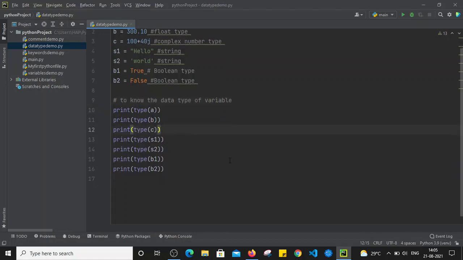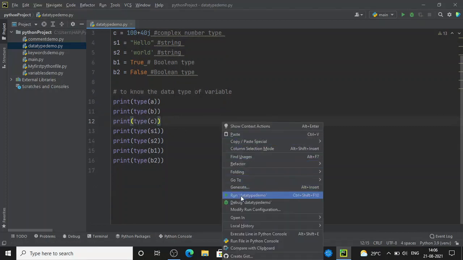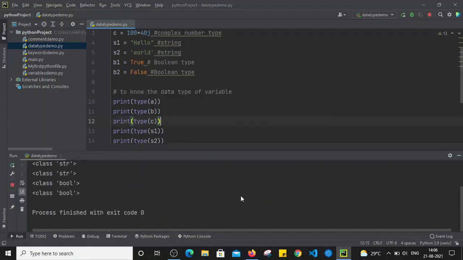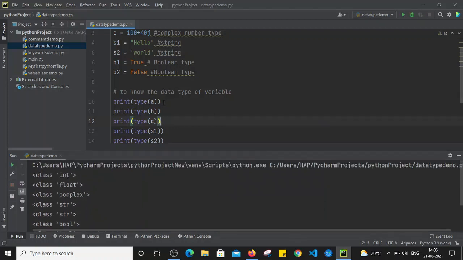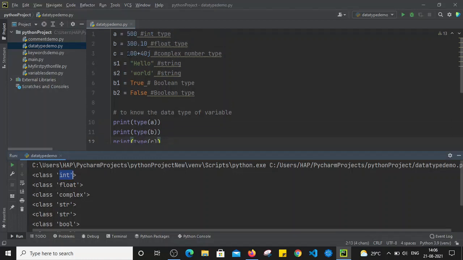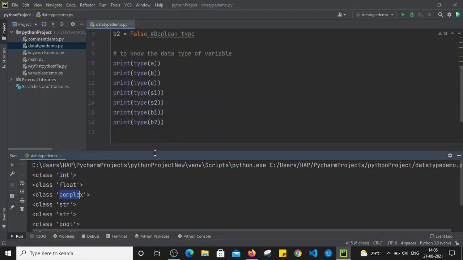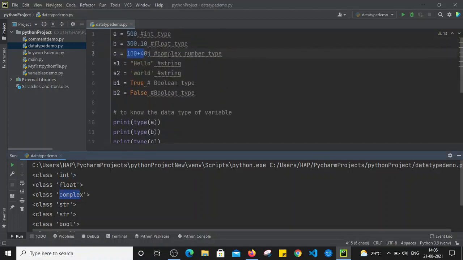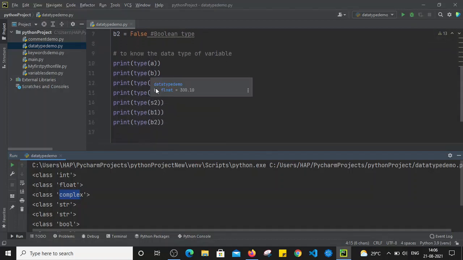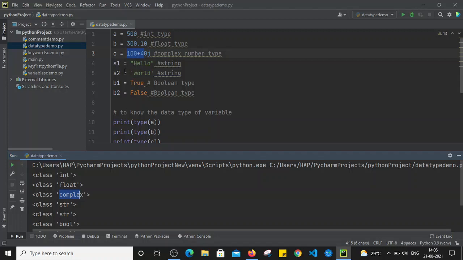Now I am just running the file. Let's run it: right click and run the data type demo.py file. If you see here, for variable a the type is integer. For variable b, it is the float data type. For variable c, it is the complex data type. So integer, float and complex number come under numbers. Similarly, we have assigned strings to s1 and s2, so s1 and s2 are string type variables.